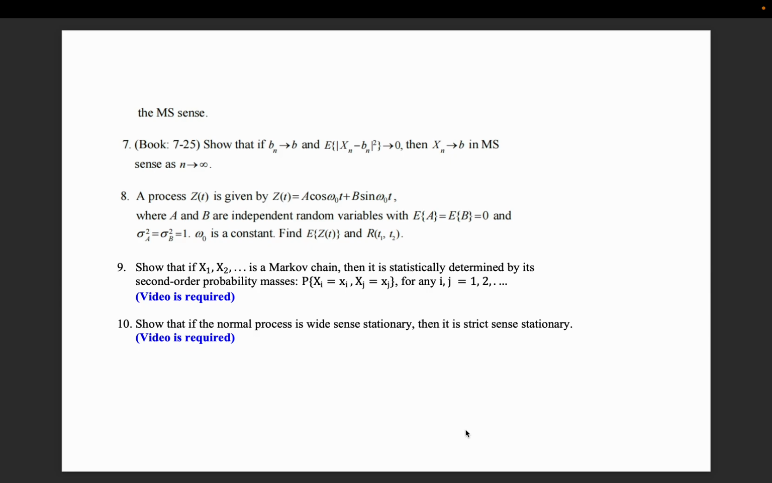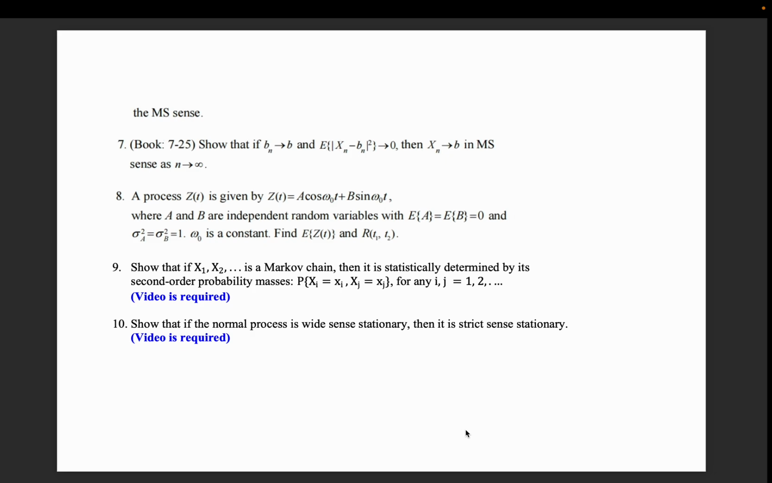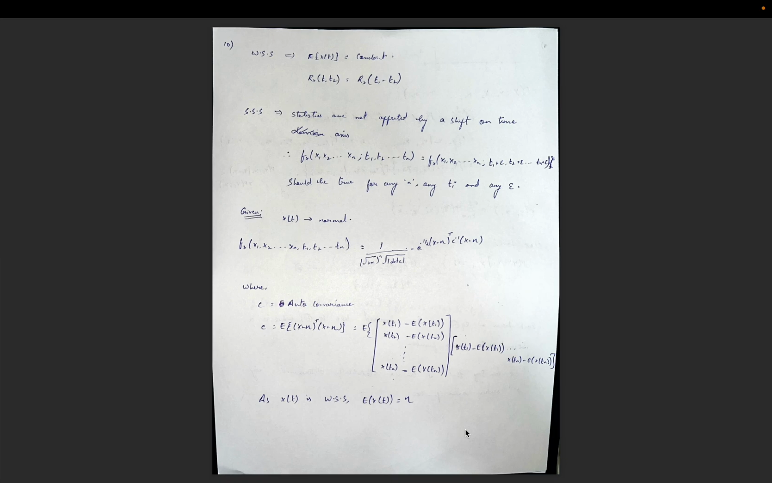The question asks us to show that if the normal process is wide sense stationary, then it is strict sense stationary. So we have a normal process which is wide sense stationary, and we have to prove that it is also strict sense stationary. So let's go to the solution.